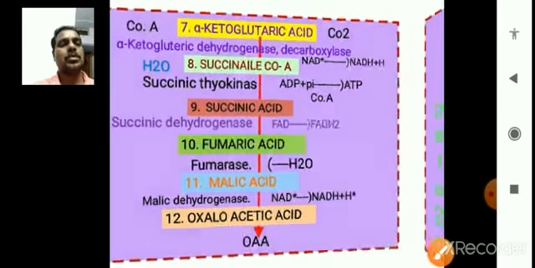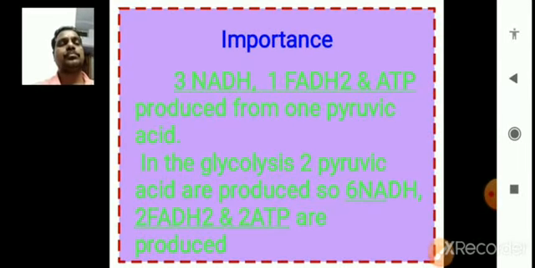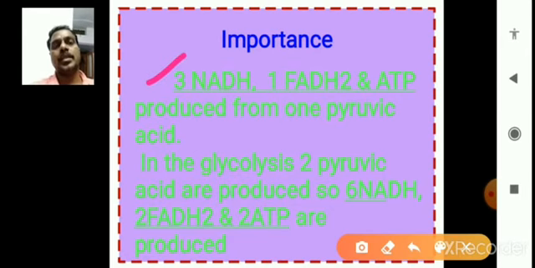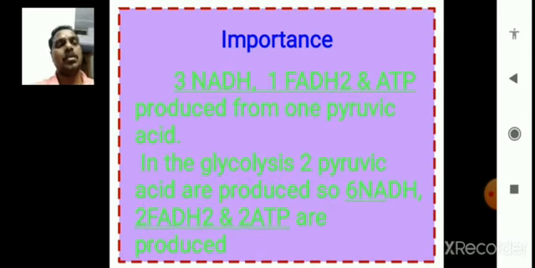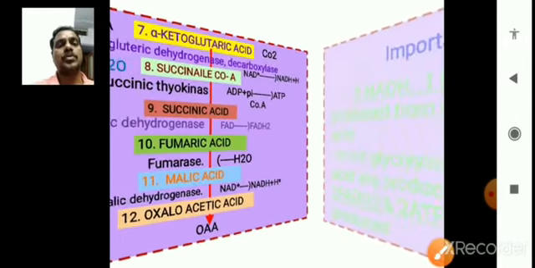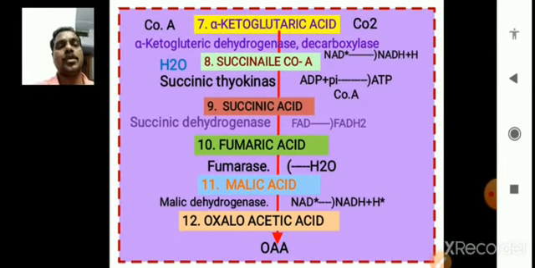So see in this next slide, from every one Krebs cycle, 3 NADH are produced and one FADH2 is produced. Where is the FADH2 produced in the Krebs cycle? In the formation of fumaric acid from succinic acid.